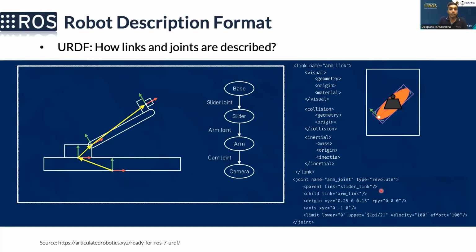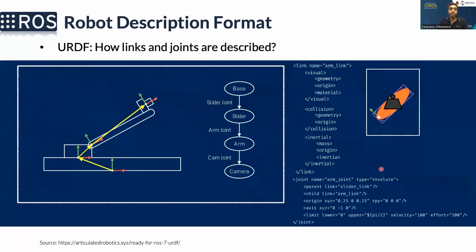And then we have to define the parent frame and the child. So what 2 links are actually coming together with this joint, and then the origin of it, and then the axis of rotation. So here the axis of rotation is the -y. And then the limits. So the lower limit and the upper limit. These are in radians. So that means the upper limit is 90 degrees, and then the velocity in radians per second, and the effort, that means the maximum effort in Newton meters.